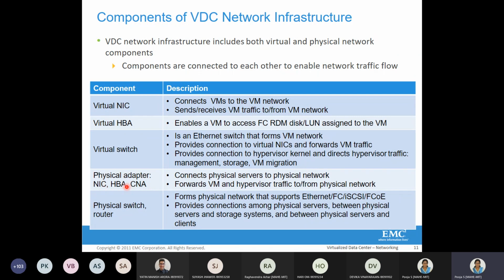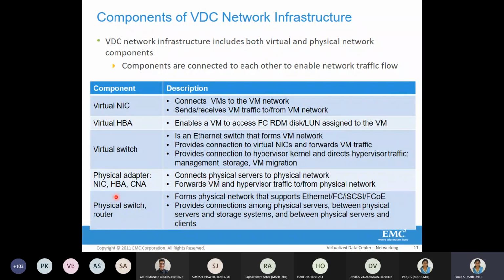Talking about other components here, there are physical adapters, that is NIC, HBA, and CNA. These are basically connected to the physical servers. These are the links of physical servers to physical networks. They deal with traffic management, which is going to come from the virtual machine or hypervisor, and they forward all that to the physical network.